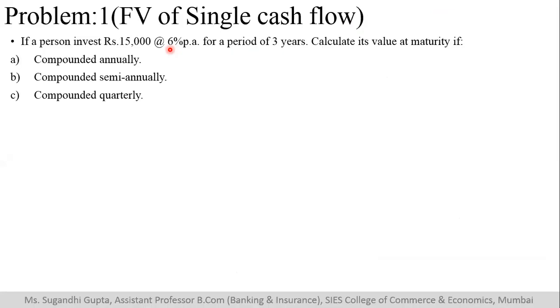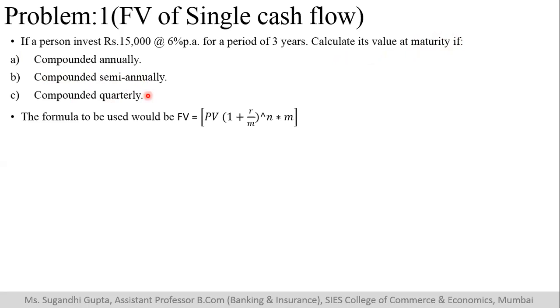First sum: if a person invests rupees 15,000 at the rate of 6% for 3 years, we are required to calculate its maturity value. Now, when maturity value is being asked, it means we need to calculate its future value. There are three different independent cases given: when the compounding is happening annually, when it is compounded semi-annually, and when it is compounded quarterly. Let us look at each of the cases individually.